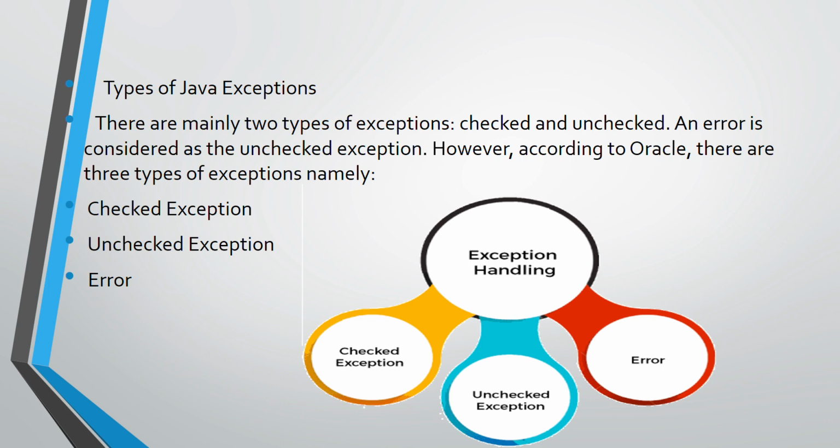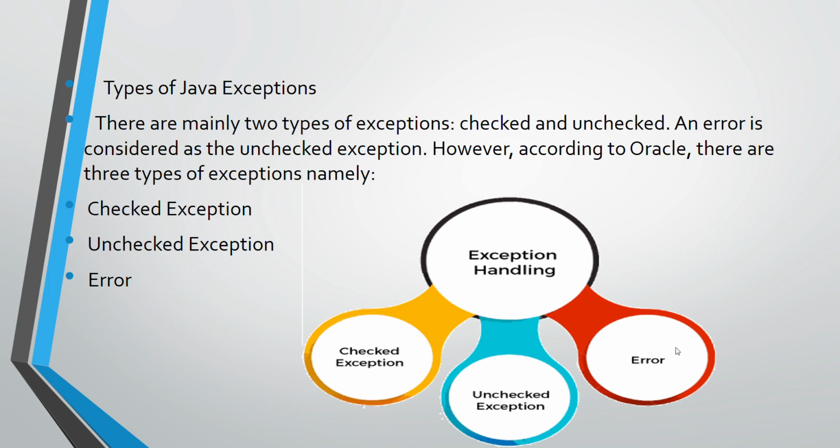This means the compiler does not check whether the unexpected event occurs in a program, or whether the programmer handles it or not. And the third type of exception is error.